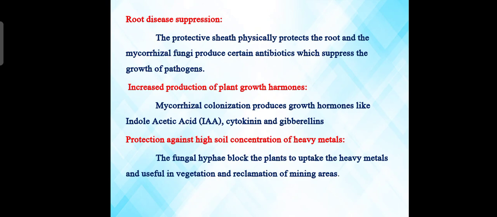Root disease suppression: the protective sheath physically protects the root, and the mycorrhizal fungi produce certain antibiotics which suppress the growth of pathogens. Then, increased production of plant growth hormones. Mycorrhizal colonization produces growth hormones like indole acetic acid IAA, cytokinin and gibberellins.